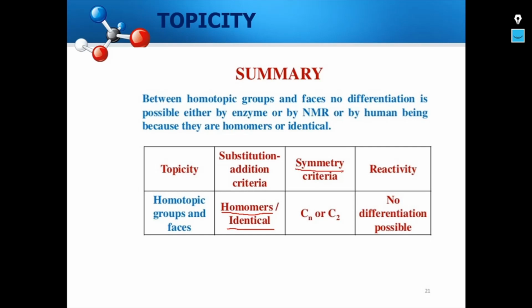As far as symmetry criteria is concerned, there is a proper C2 axis of symmetry, or in general a CN axis of symmetry, and by applying that symmetry element we end up with identical structures, then we say the groups or ligands or atoms are homotopic. And even in terms of reactivity, no differentiation is possible.